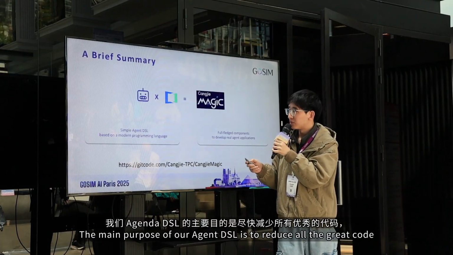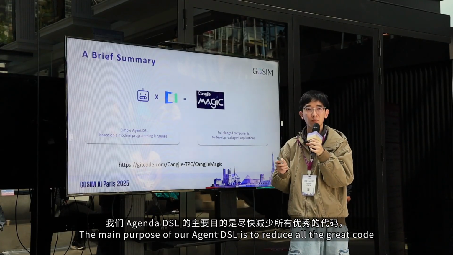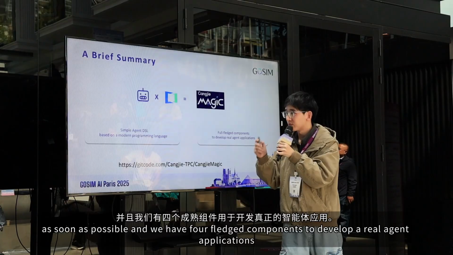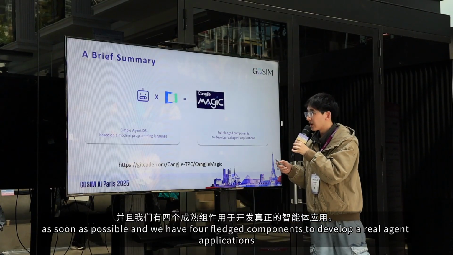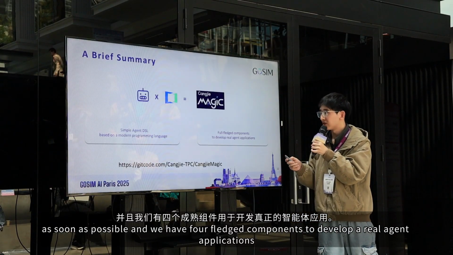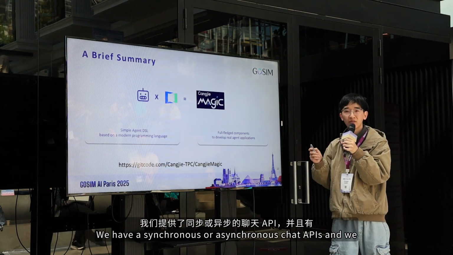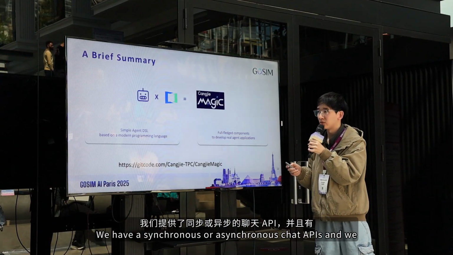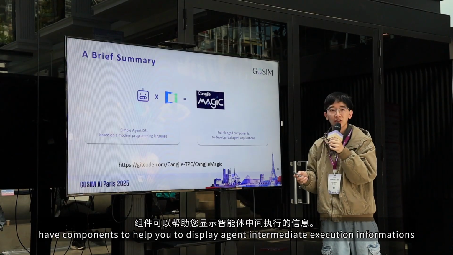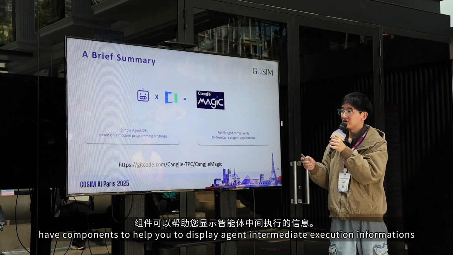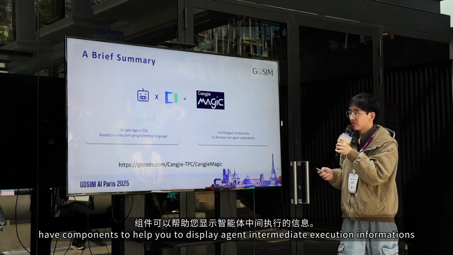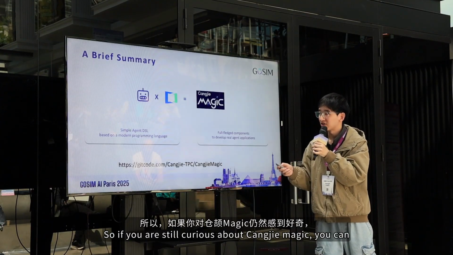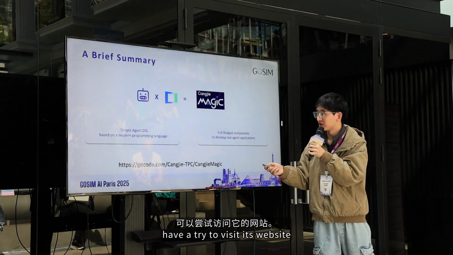The main purpose of our agent DSL is to reduce boilerplate code as much as possible. And we have full-fledged components to develop real agent applications. We have synchronous or asynchronous chat APIs, and we have components to help you display agent intermediate execution information. So if you are still curious about CangjieMagic, you can have a try and visit its website.